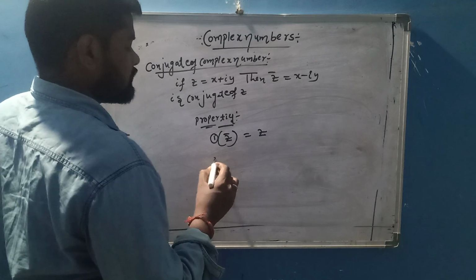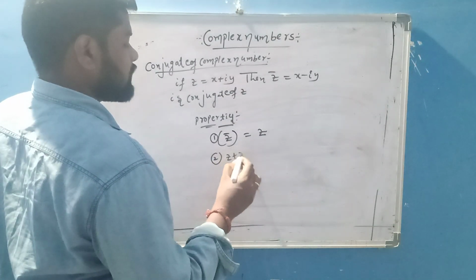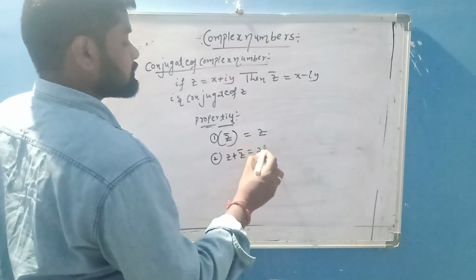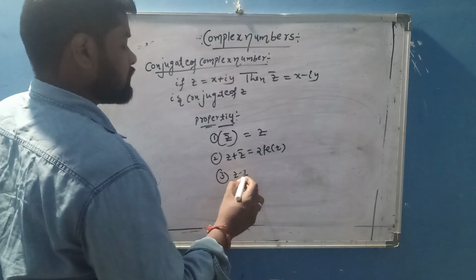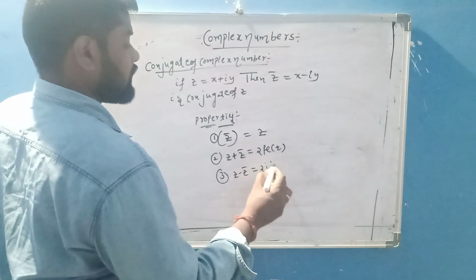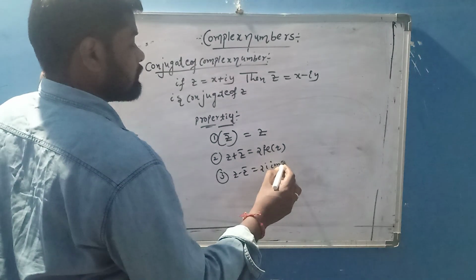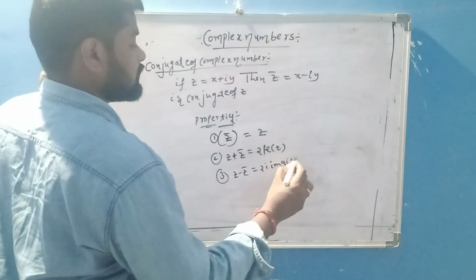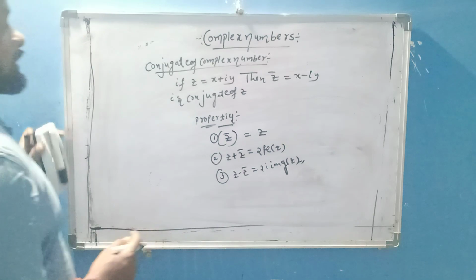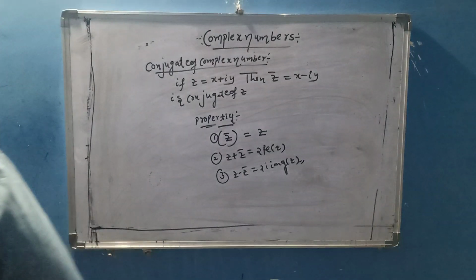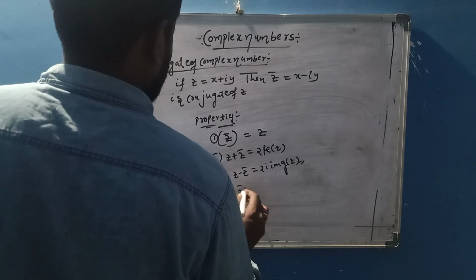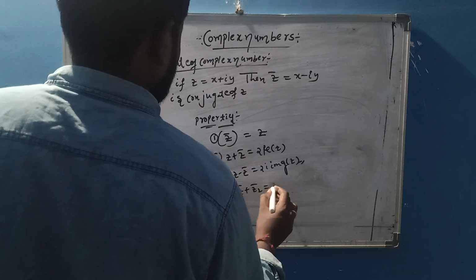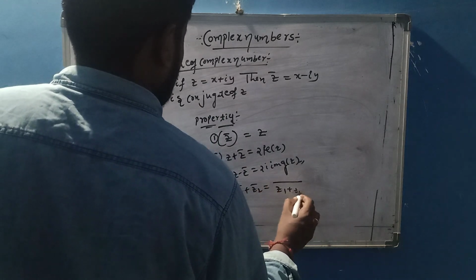After that, z plus z bar equals 2 times the real part of z. z minus z bar is equal to 2i times the imaginary part of z. These are properties of the conjugate of a complex number. z1 bar plus z2 bar equals z1 plus z2 whole bar.